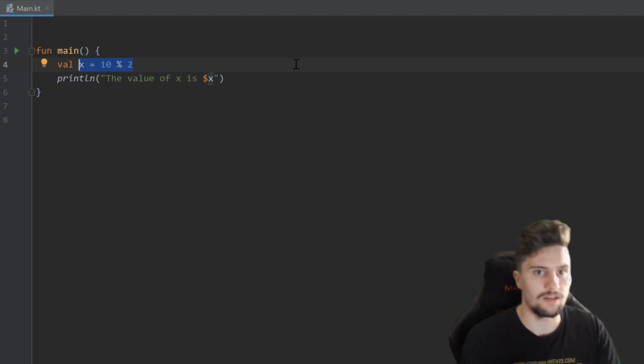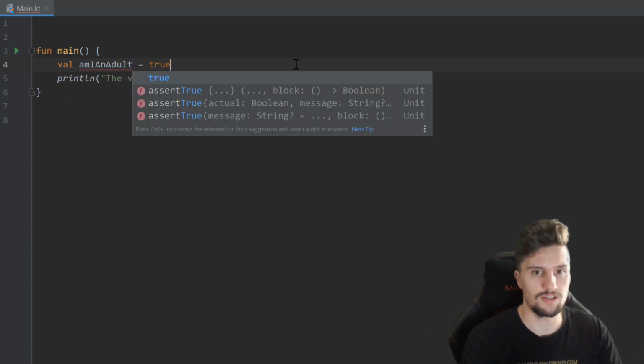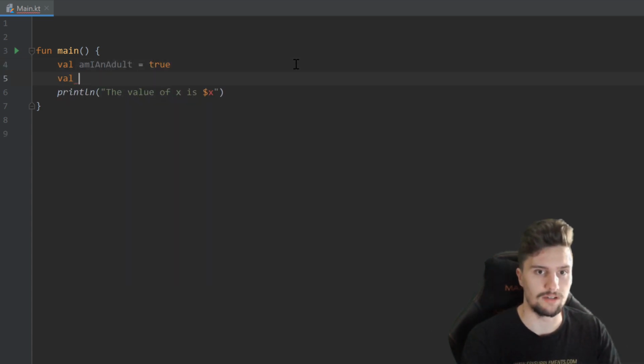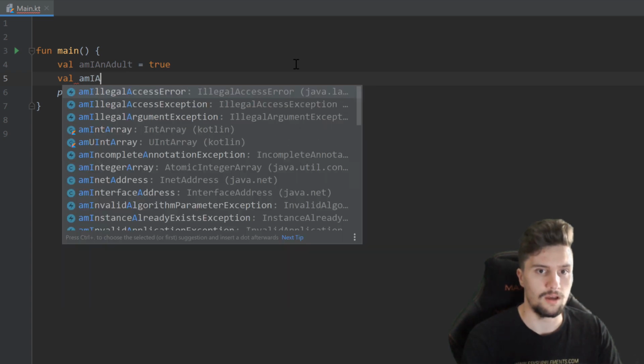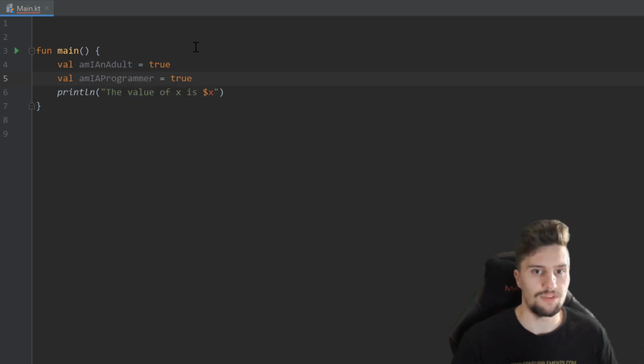And I want to create a boolean here called am I an adult, which is set to true. And I will create another boolean, am I a programmer, which is also set to true. And now with these booleans, we have the possibility of so-called logical and comparison operators.